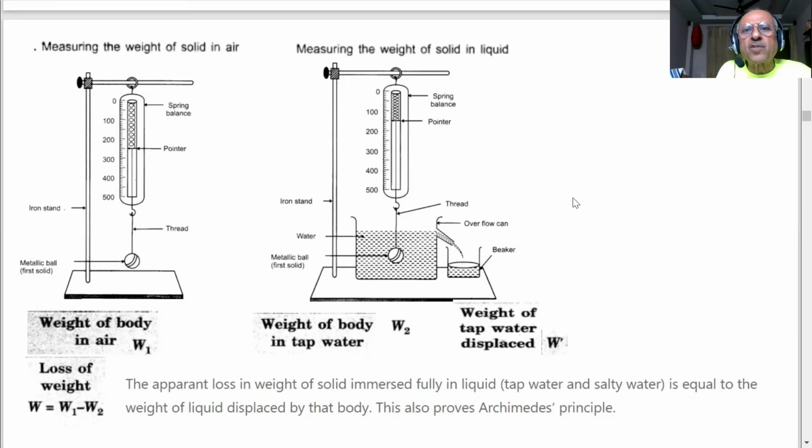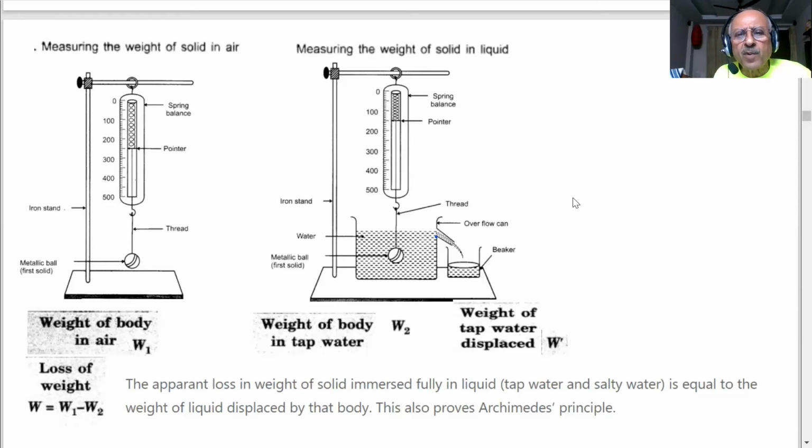Now I will put the solid in liquid. Okay? Solid in liquid. Can you see that? Container. Yes. And you see the container is like this, student, that as soon as I put this ball, it will displace water, because this was filled up to this level only. You cannot fill more than this because this side is open.